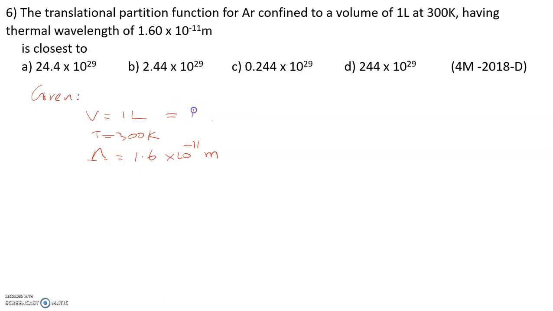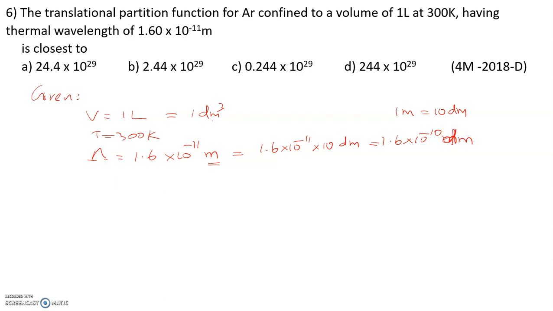1 liter is equal to 1 decimeter cube, that we know, and here we convert meter into decimeter. How to do that? 1.6 into 10 power minus 11, and we know very well 1 meter is equal to 10 decimeter. Therefore multiply this by 10, and you will get the value in decimeter, so 1.6 into 10 power minus 10 decimeter.